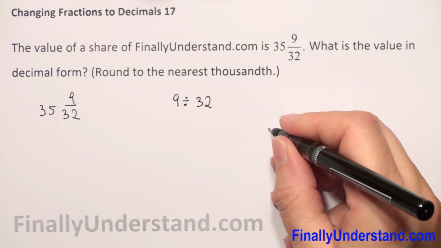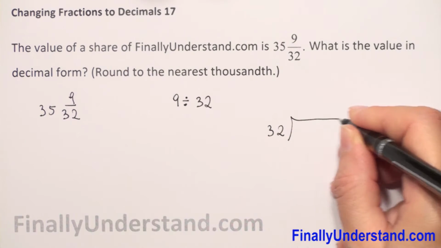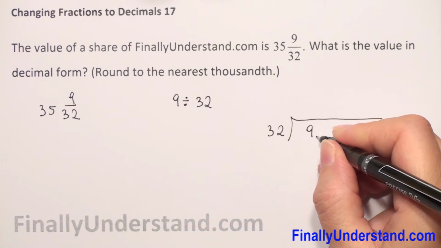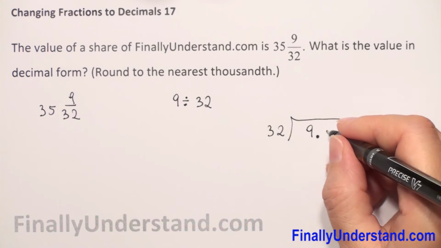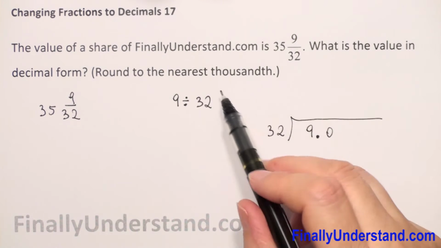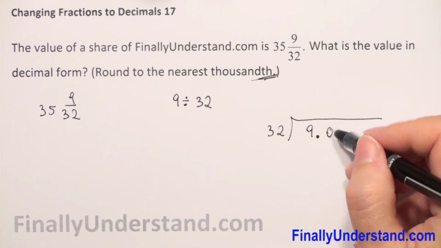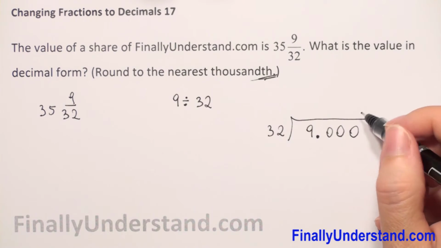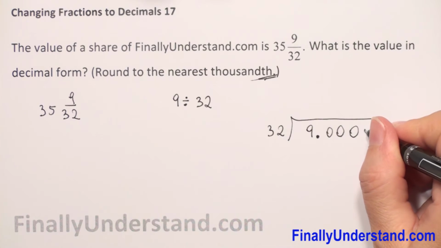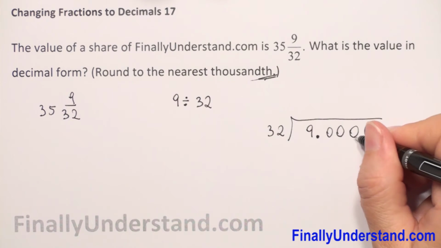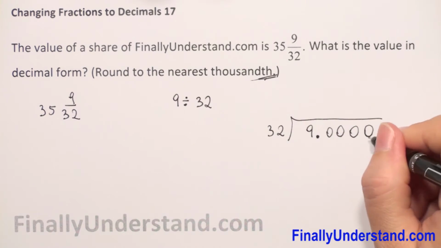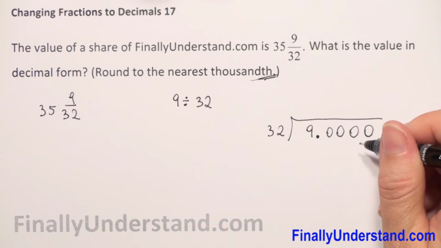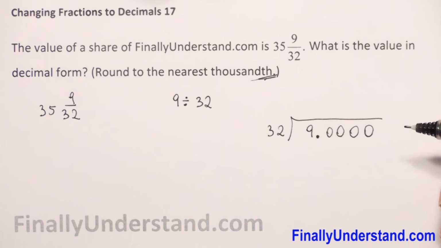We'll use long division. Our divisor is 32, and we have 9, because we cannot put 32 into 9, so 9 is the dividend. After 9 we can write a decimal point, and we will add extra zeros because we need to round to the thousandth. So this is tenth, hundredth, thousandth, and because we need to round, we add one digit after the thousandth. So we need 4 digits after the decimal point to round to the thousandth. And so let's do long division.